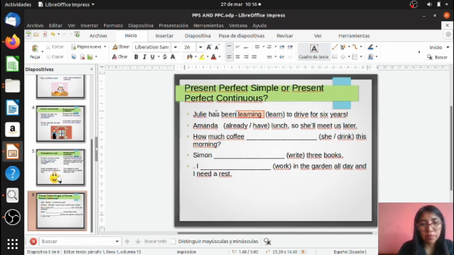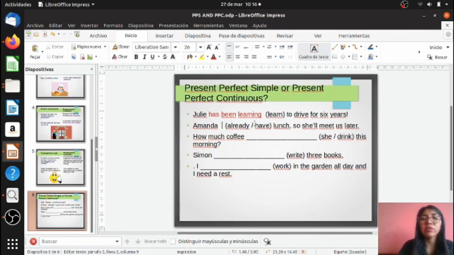In the second example, remember one thing. Pay attention, the structure is the following. You are going to use the auxiliary has or have, depending on the subject, been always, and the verb in ing. That is the structure of present perfect continuous. We are going to see that example. Here it is easier because you have that expression.